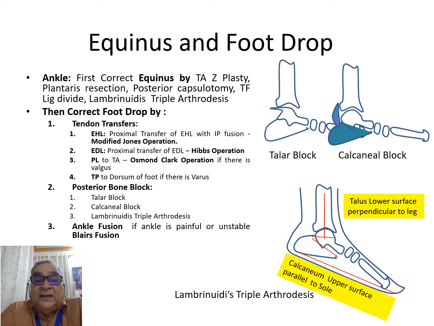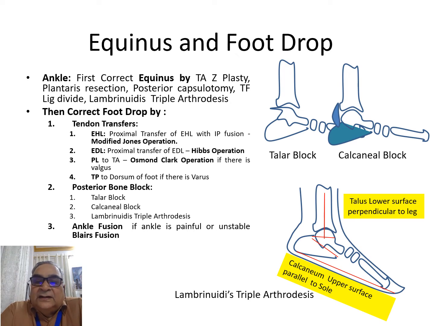If the ankle is painful or the ligaments around the ankle are lax, in that circumstance, you may have to remove the body of the talus and do what is called the Blair's fusion by sliding an anterior tibial cortical graft behind the remaining portion of the talus after removing the body.